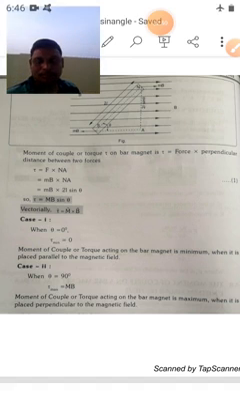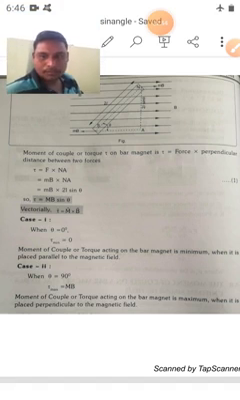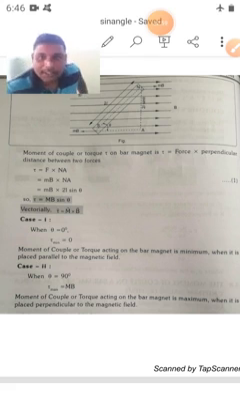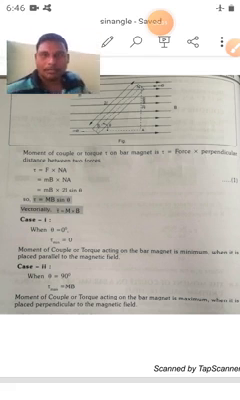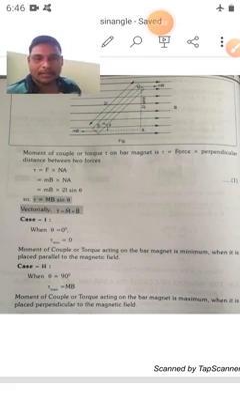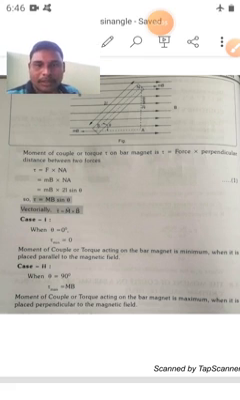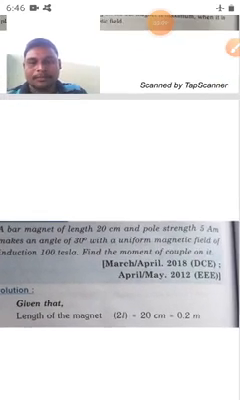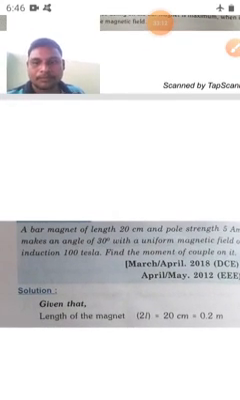And whenever it is going to be minimum, it should be equal to 0, and whenever it is going to be maximum, it is equal to sin 90. In case of sin 90 degrees it is going to be maximum. Tau maximum is equal to mb and tau minimum is equal to 0. Now we go for some problems based upon this moment of couple.